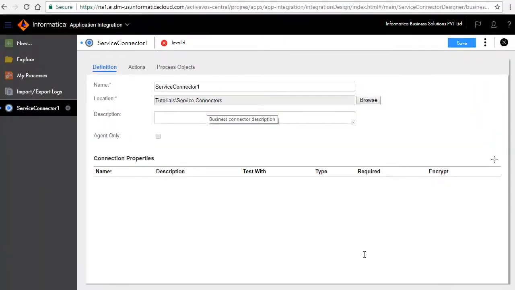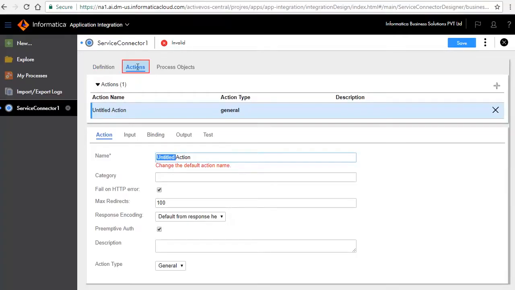The Service Connector Edit window opens. The Definition tab defines the name and description of the service connector. Enter Thomas Bayer as the name of the connector. The Actions tab defines the operations available for the service. We will define 2 actions, Get Invoice and Get Customer.